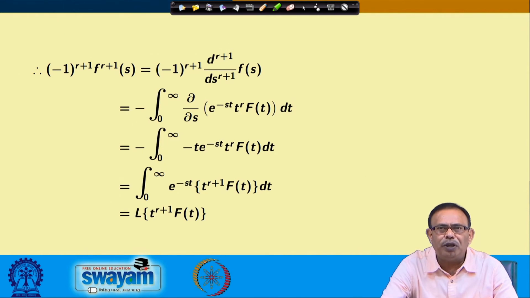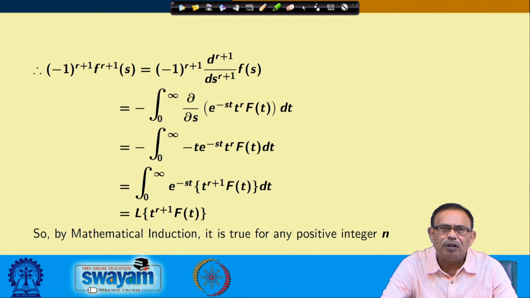So, we are showing that if it is true for n equals r, it is true for n equals r+1 also. So, if it is true for n equals 1, it will be true for n equals 2, n equals 3 and subsequently like that. It is true for any positive integer n.